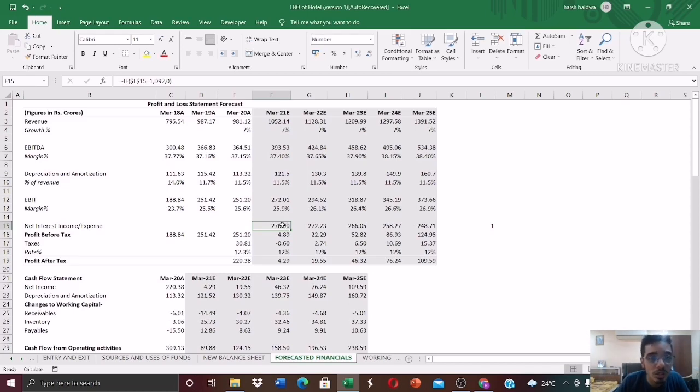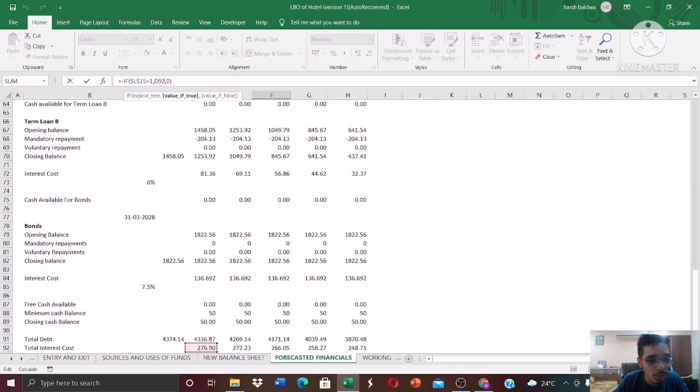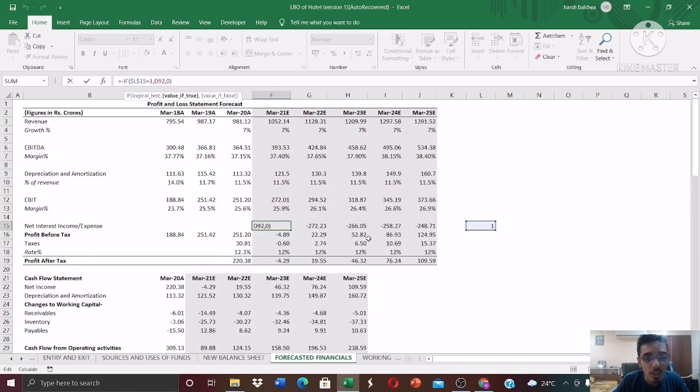To solve this error, just type in this simple formula: if L15 is equal to 1, then the value if true will be D92. D92 is nothing but 276 crores. Or else it will be 0. Why am I telling you to do this?